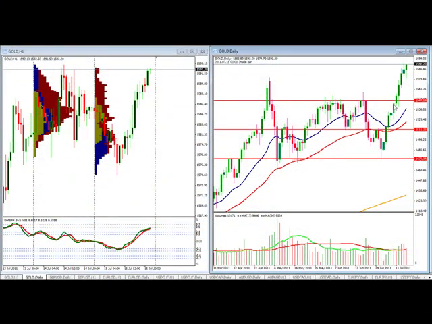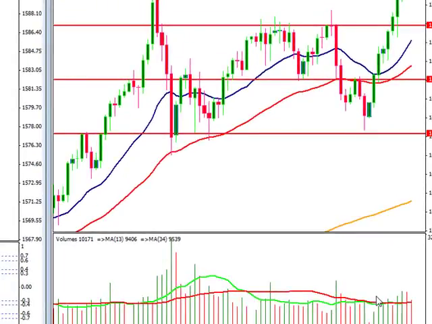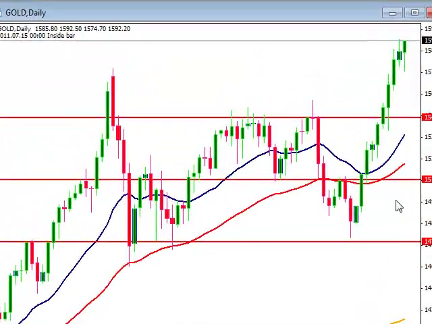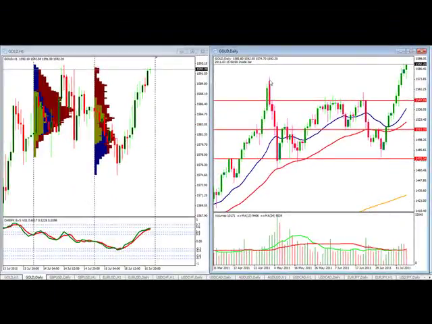Okay, as usual, we are starting off with the gold chart, and you can just see this beautiful move that it's made. Interesting to see that our long-term moving averages on our volume show really parity as far as selling and buying volume. But we can see a great move, and we have to start looking at a move back to the moving averages, a move back to probably the last support here or the last swing high.